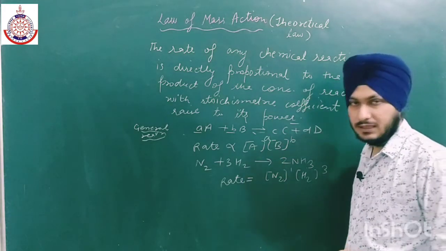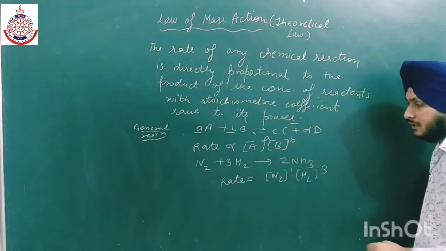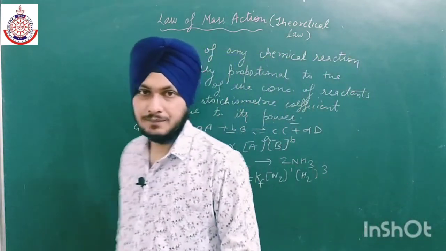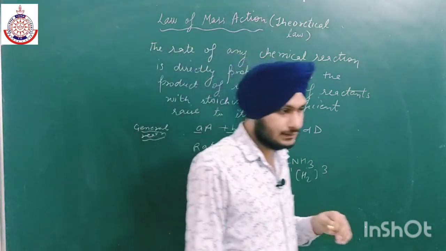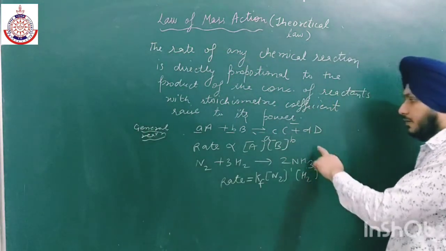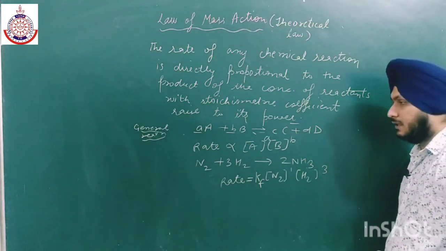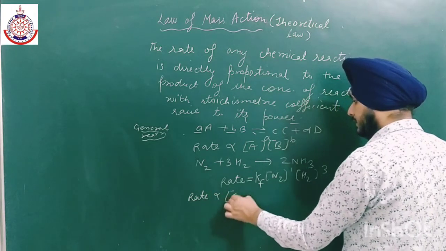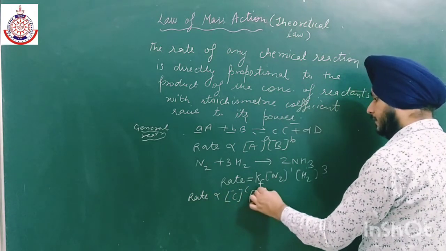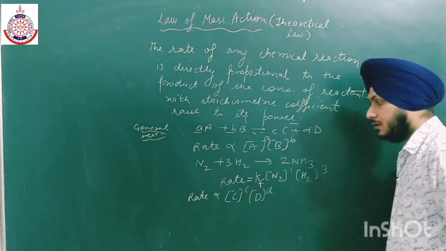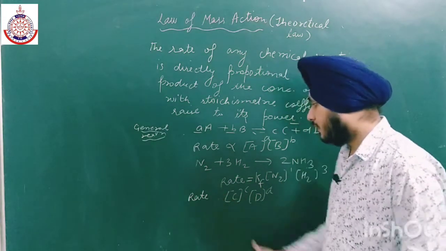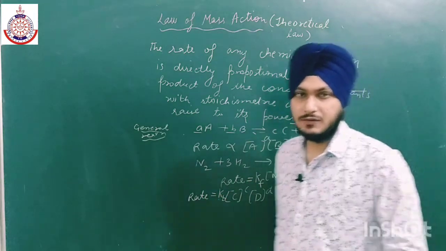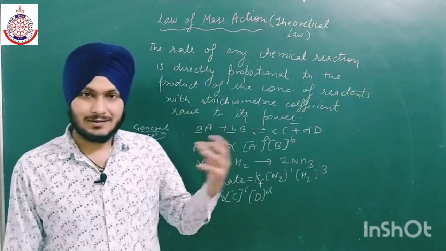Okay, so if we are talking about the forward reaction, then by removing the proportionality sign, we have to add some constant. So we are adding Kf. Kf is the forward rate constant, or rate constant for the forward reaction. Similarly, if we talk about the backward reaction, the rate for the general reaction will be C ki power c into D ki power d. Okay, and in order to remove the proportionality sign, we have to add some constant, that is Kb, where Kb is the rate constant for the backward reaction or the backward rate constant.